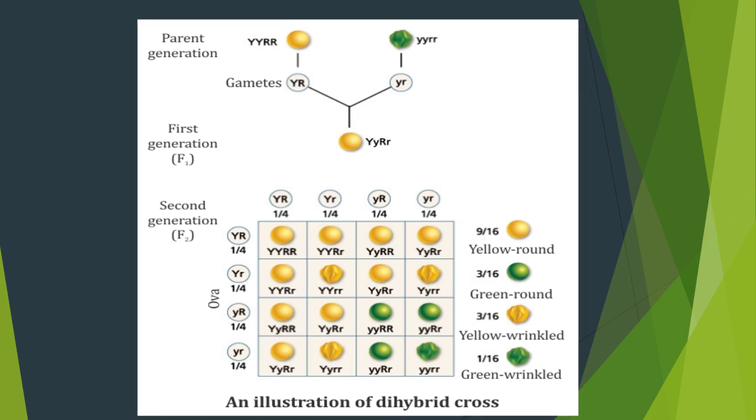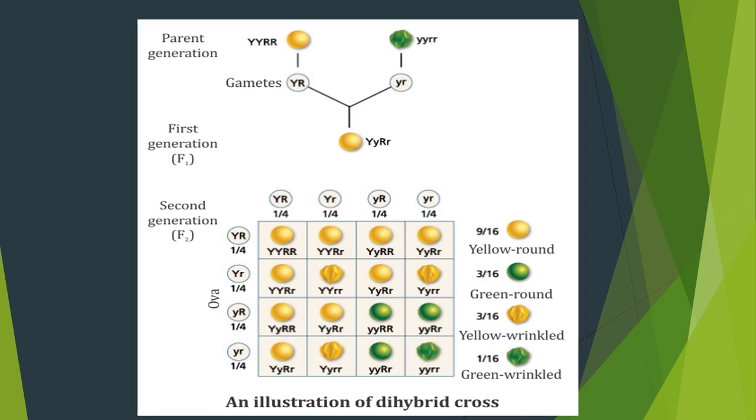Clear? So see the second parent, small y, small y. If the first is yellow color, what may be the second parent? Right, small y, small y. It denotes green color. Green is the recessive character. Small r, small r denotes wrinkled seed. So here we have taken two different characters: yellow color, round seed, and green color, wrinkled seed. Yellow color, round seed is the dominant trait. Green color, wrinkled seed is the recessive trait.